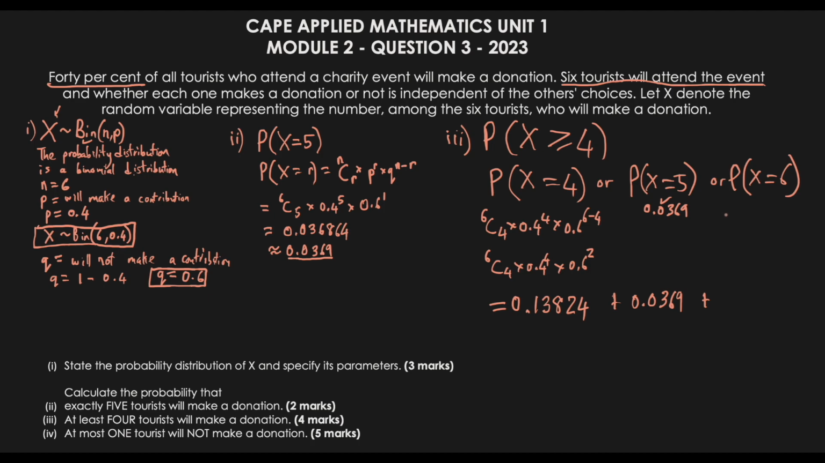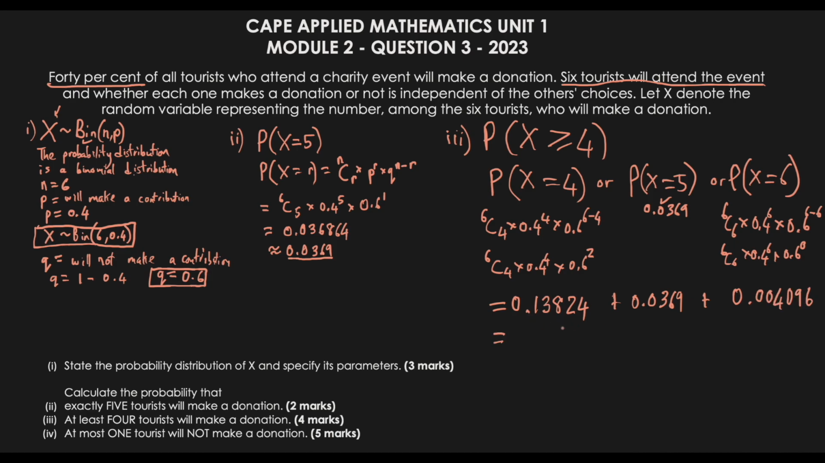Then the next one we have is for 6, so exactly 6. That means every tourist is donating. So we could say 6C6 multiplied by 0.4 to the power of 6, because everyone is donating, times 0.6 to the power of 6 take away 6. That leaves us with 6C6 times 0.4 to the power of 6 times 0.6 to the power of 0.